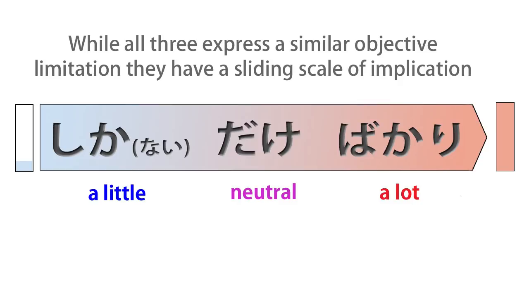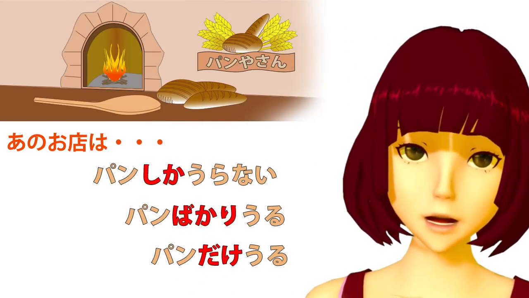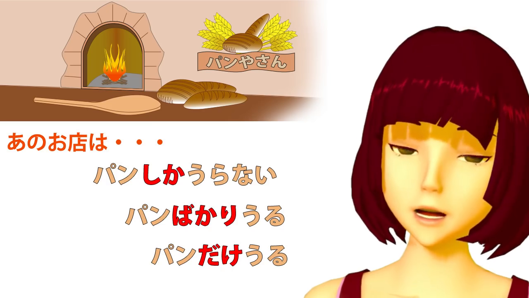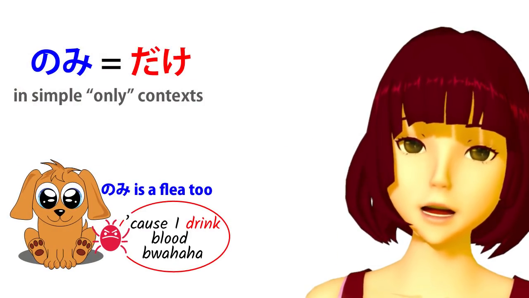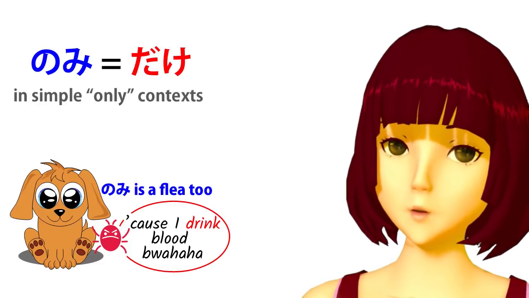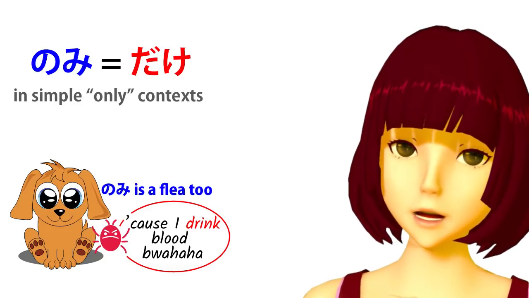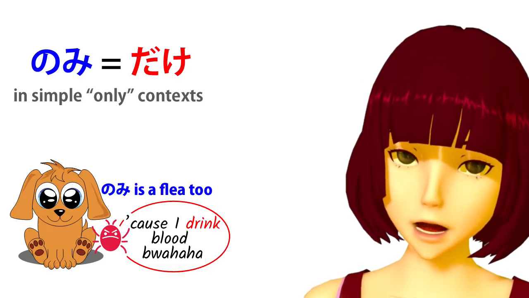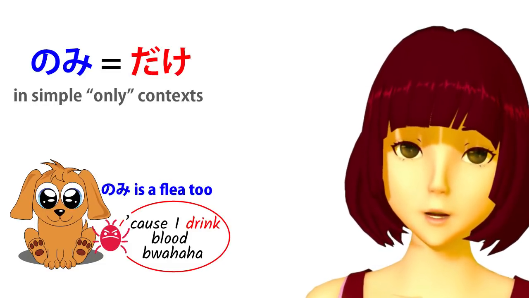Pan bakari uru implies that there's an awful lot of bread there. The fact that it's limited to bread is essentially making the point that bread is there in abundance, to the extent that we might hyperbolically say that nothing else but bread is there, even though, with bakari, in fact it could be. And before we end, I'm just going to cover nomi. Nomi is very easy because all it means is dake in its simplest sense. So we say pan dake uru, pan nomi uru. They both mean the same thing. They mean only sells bread without any special implication.